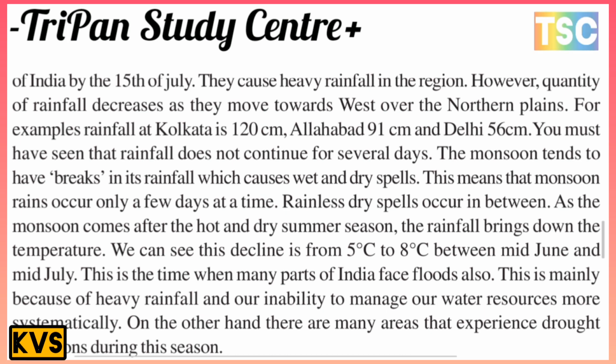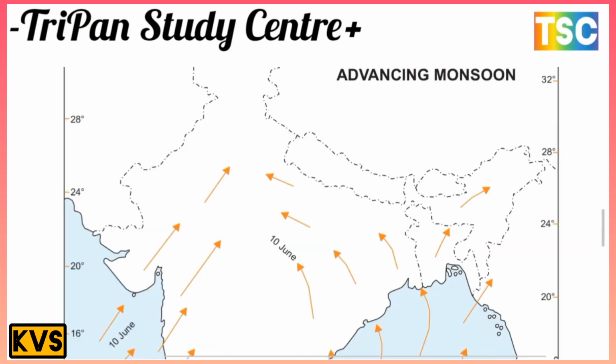On the other hand, there are many areas that experience different conditions during this season. That's important. On your screen, there is a most important map, the advancing monsoon. There is an arrow showing the movement of the monsoon on the map.